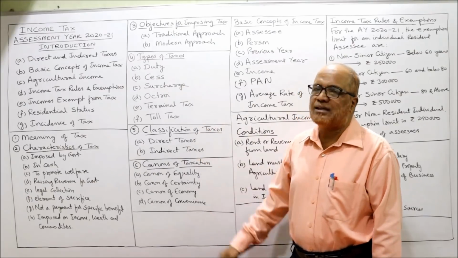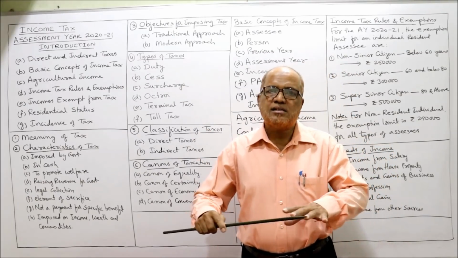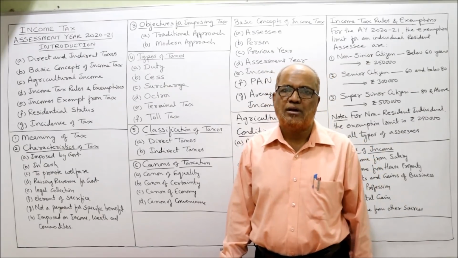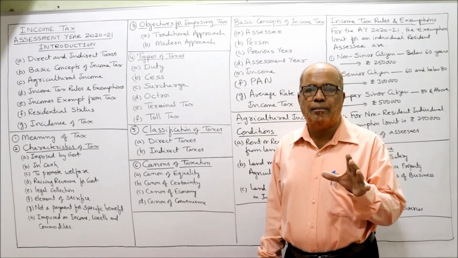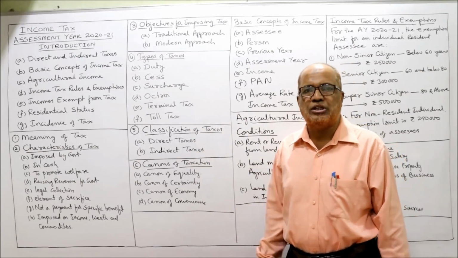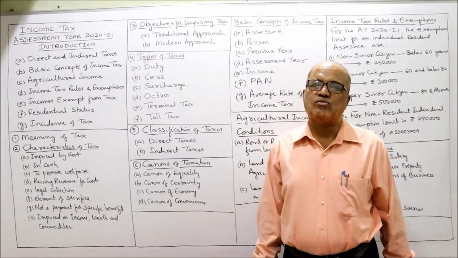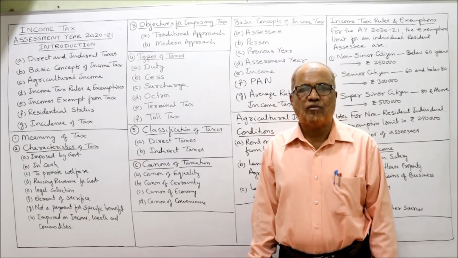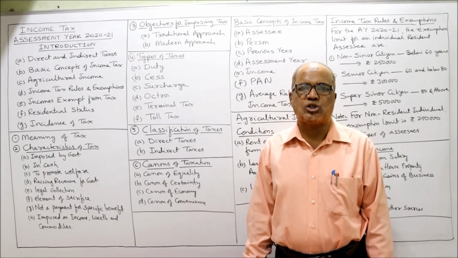Now I am going to explain to you the types of taxes. Taxes are of different types. We can classify the tax into different names. Now there is some technical meaning of these different types of taxes. First one is duty. A duty is a tax which is imposed on production of goods, and on import and export.